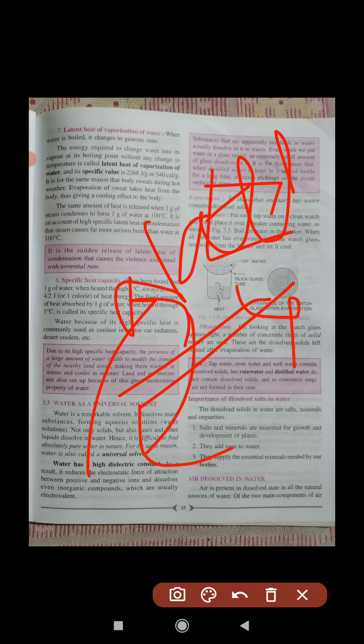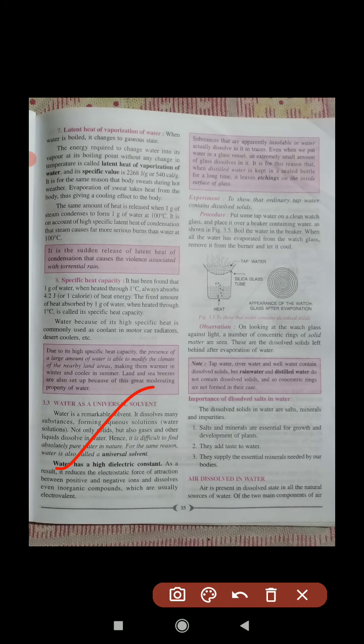So that is called the dielectric constant, and water has a high dielectric value, around 81, I think, and that value is generally very high. That's why it is written over here, you just read here. As a result, it reduces the electrostatic force of attraction between positive and negative ions and dissolves even inorganic compounds, which are usually electrovalent. Electrovalent compounds, meaning ionic compounds, will dissolve in water.